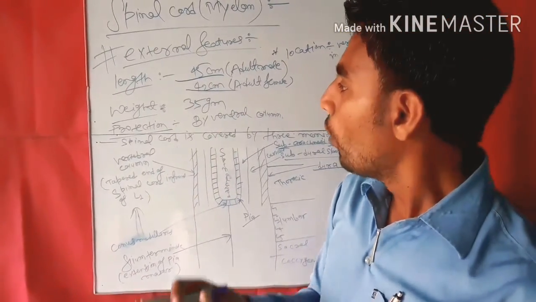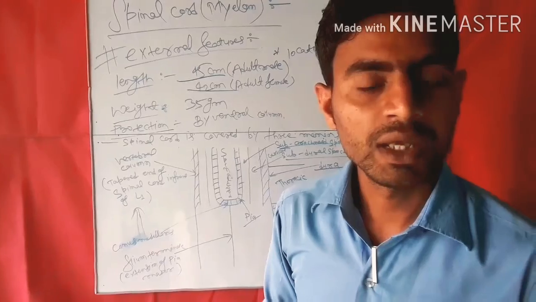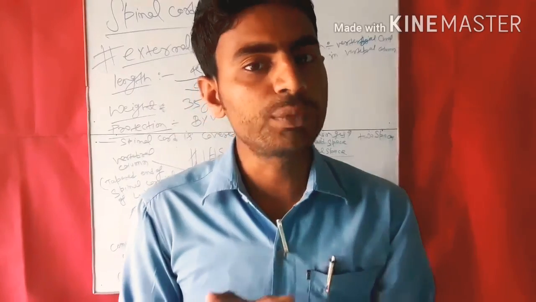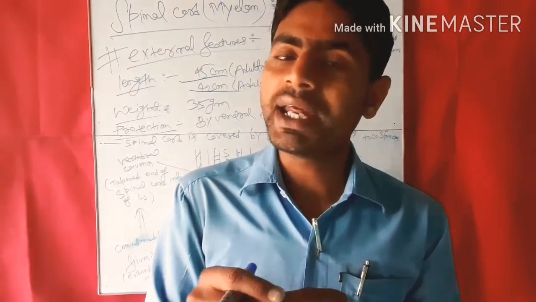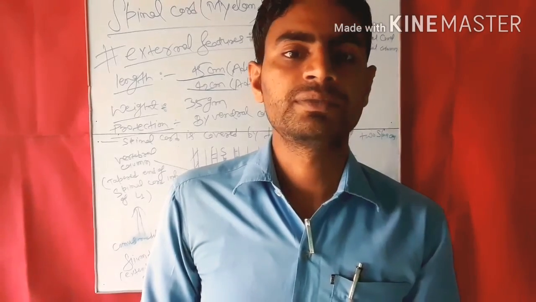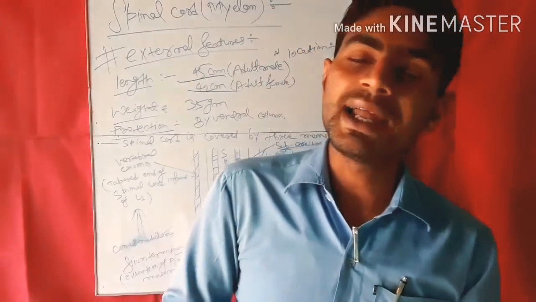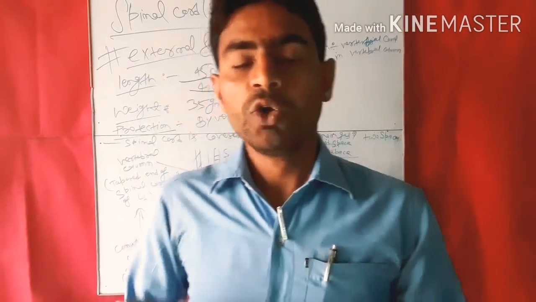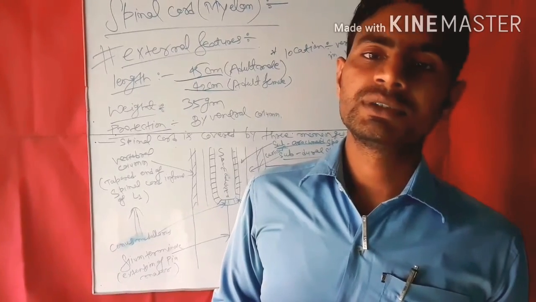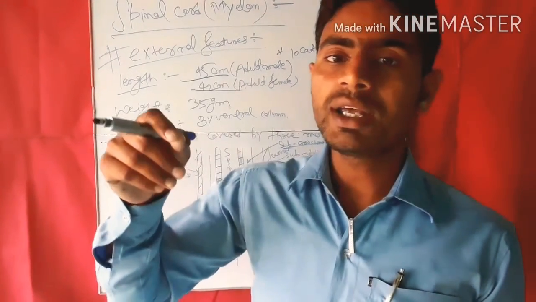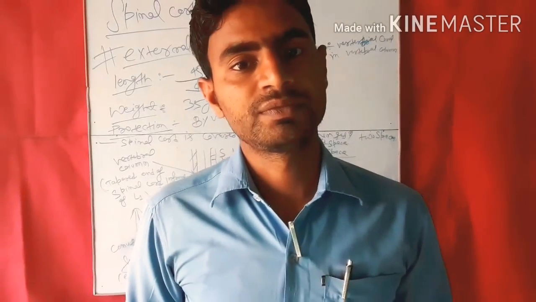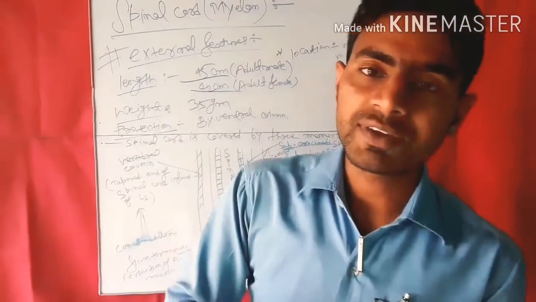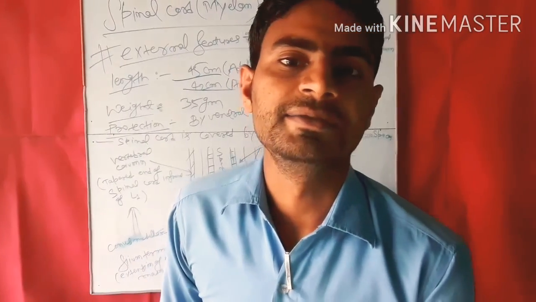What is the location of the spinal cord? This means in which place the spinal cord is present. The spinal cord is present in the vertebral column, in the vertebral canal. Inside the vertebral column, it is present in the vertebral canal.